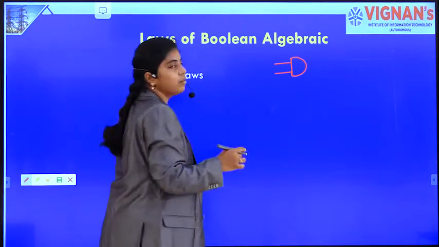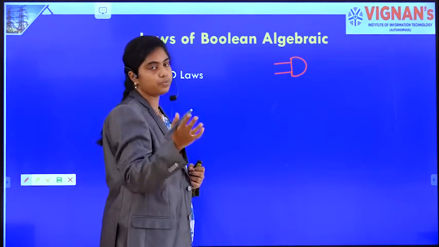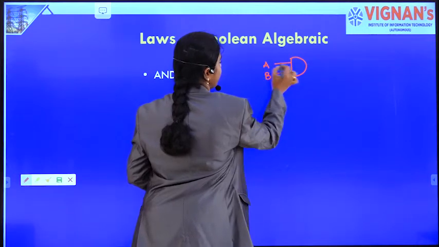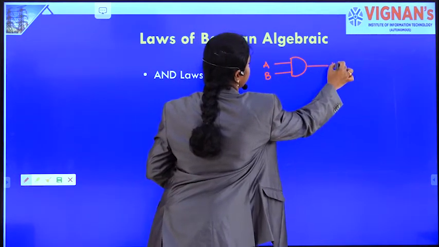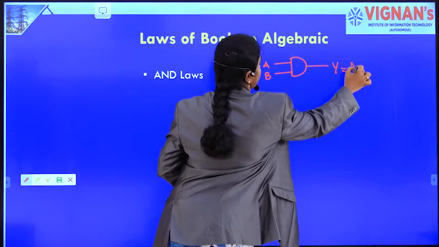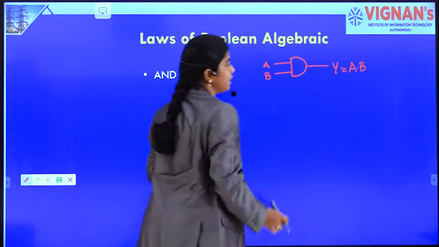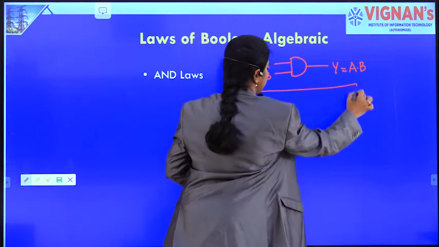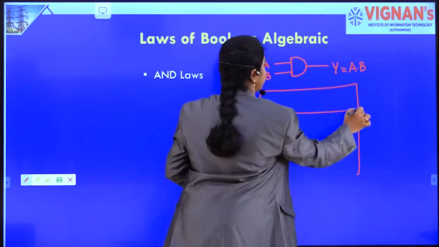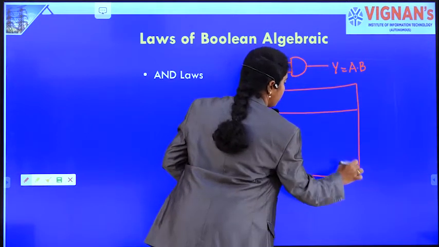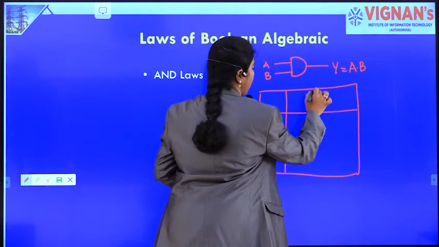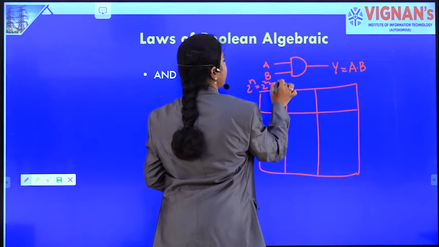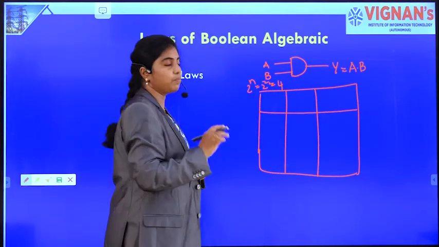AND gate can have two or more inputs. So let's take a 2 input AND gate. If the inputs are A, B, then output Y is A dot B. This is the output, and for the truth table, there are 2 inputs, so the possible combinations of inputs are 2 power n, that is 2 power 2. 4 possible combinations are there in the input.